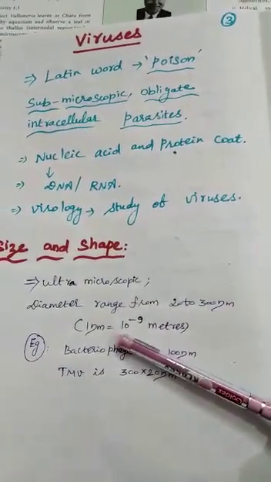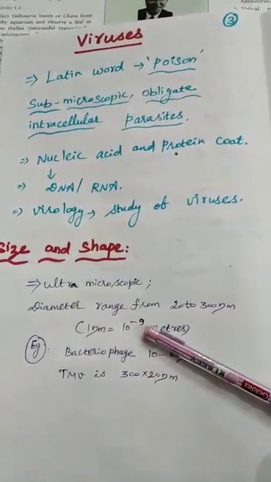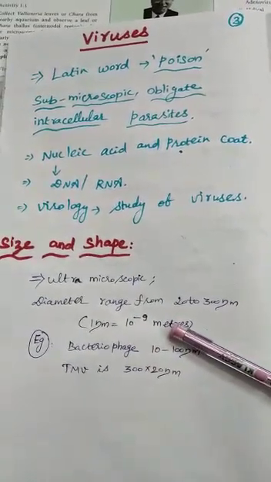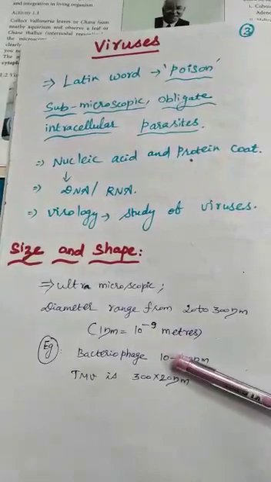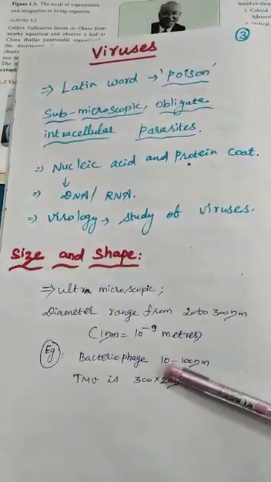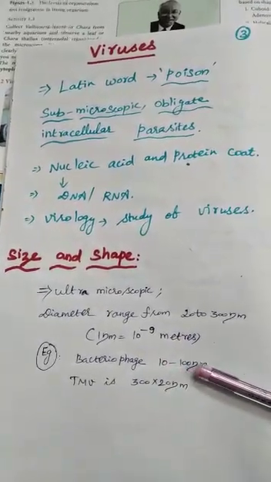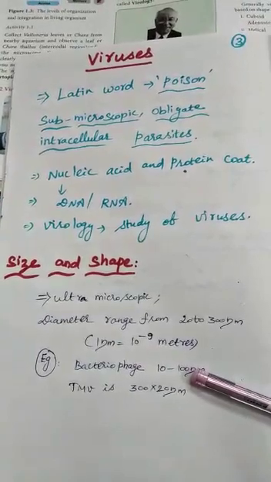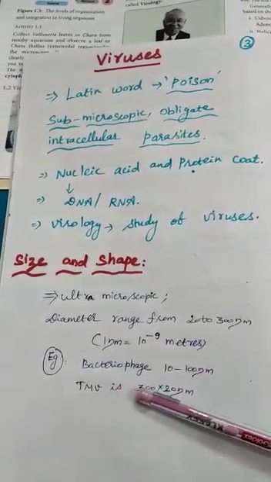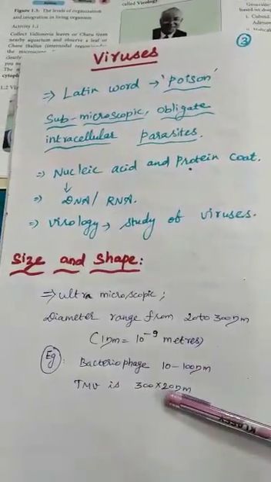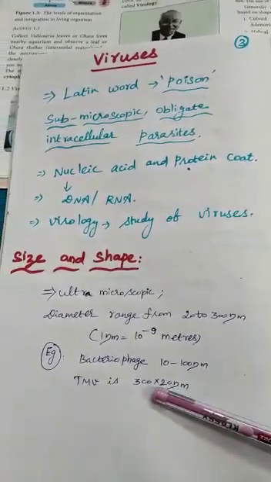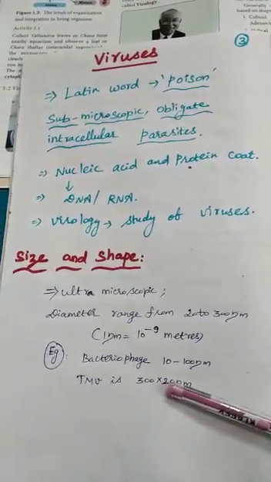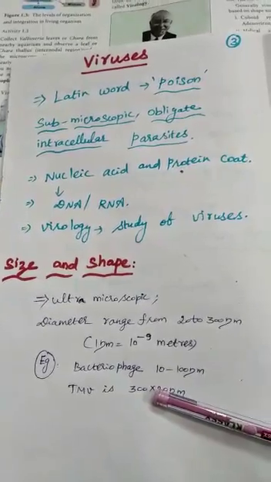So 1 nanometer is equal to 10 to the power of minus 9 meters. Okay. For example, a bacteriophage measures about 10 to 100 nanometer in size, and the size of the TMV is 300 by 20 nanometer. So this is the length and width of the TMV.